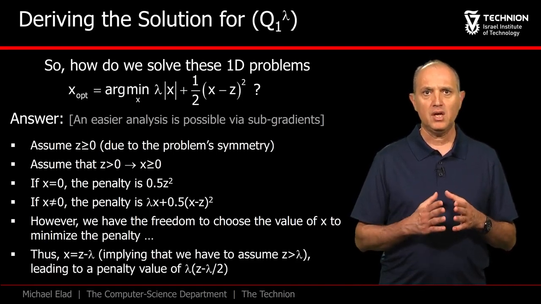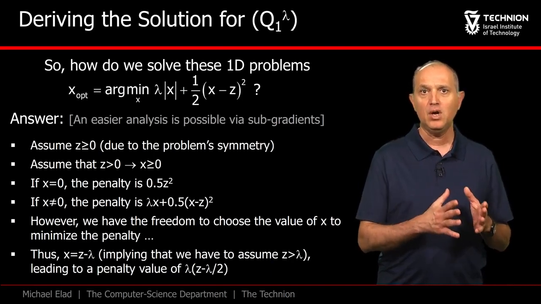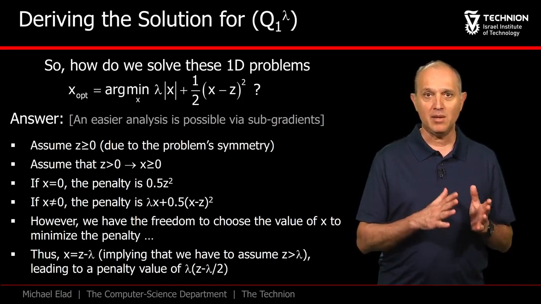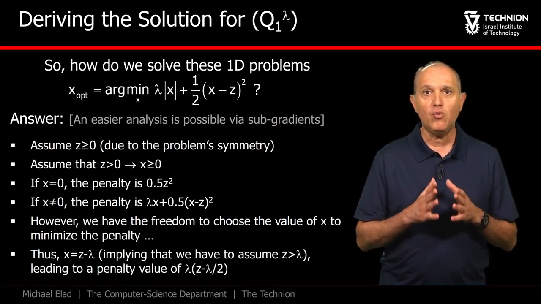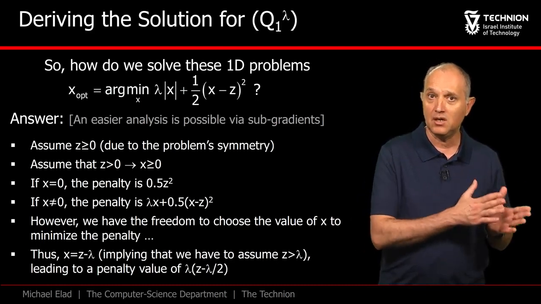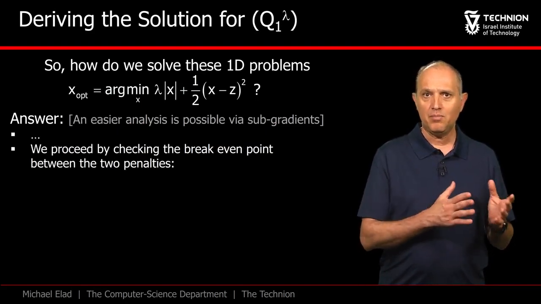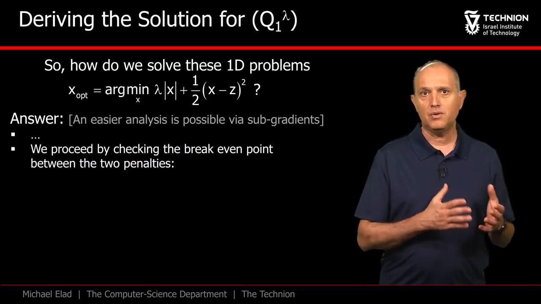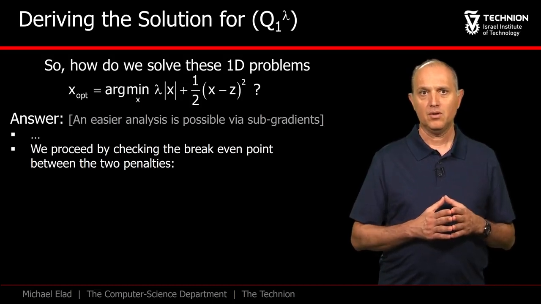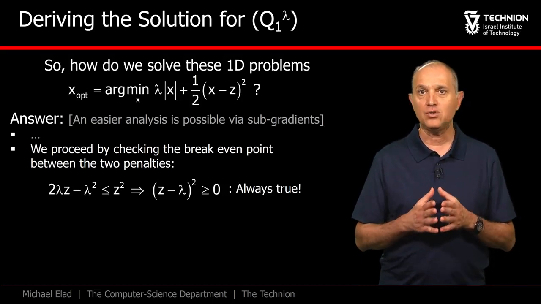Little bit of algebra, and we get that the optimal value of x should be z minus lambda, getting a penalty value which has no x appearances in it anymore. Note that the outcome z minus lambda implies that this is relevant only when z is bigger than lambda, since otherwise x becomes negative, contradicting our earlier assumption. We'll proceed now in the same way as the path we have taken with the Q0 lambda, in which we compare the two penalties and choose the smaller one. Comparing the two penalties we got, we see that choosing x to be z minus lambda is always best.